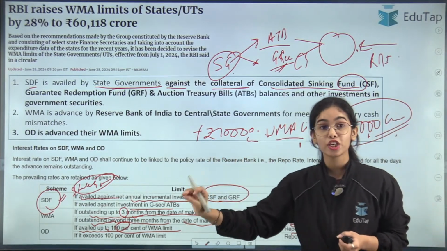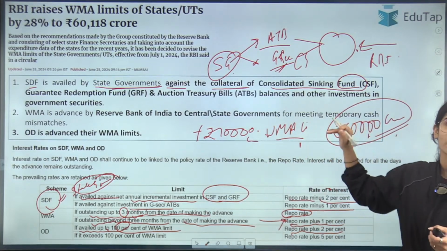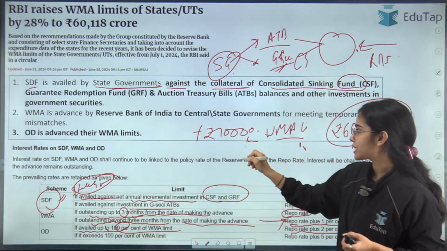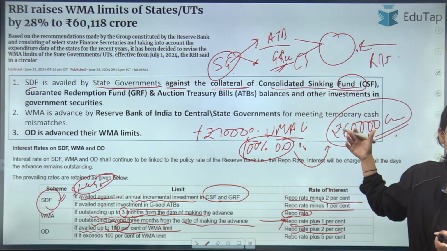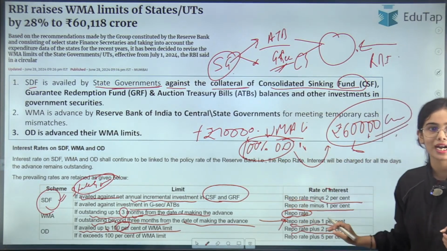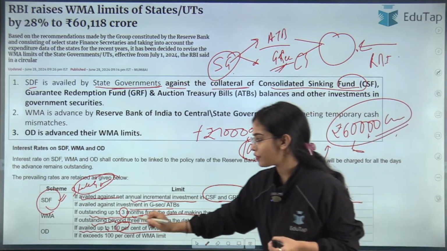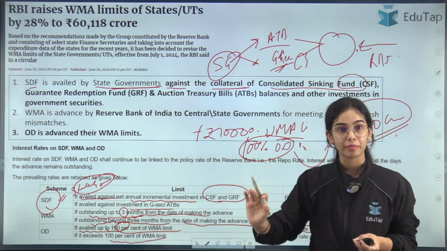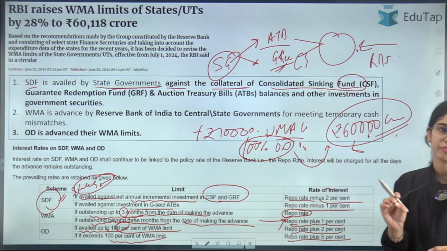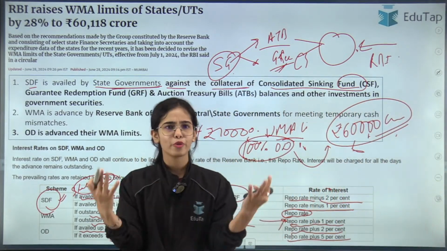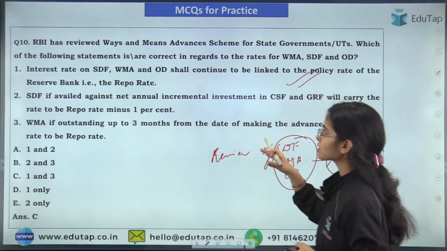Let's say that the state governments are taking an even higher limit, like 60,000 is the WMA limit, and you can see that 100% of the overdraft can be taken, that is 60,000 crores more the state governments can take with the higher penal rate, with the higher interest rate. And if it exceeds 100% of even the WMA limit, in the overdraft, then the rate will be charged very high, that is repo rate plus 5%. So this is the overall idea of the WMA, SDF and the overdraft facility. Okay. So this is the basic idea.